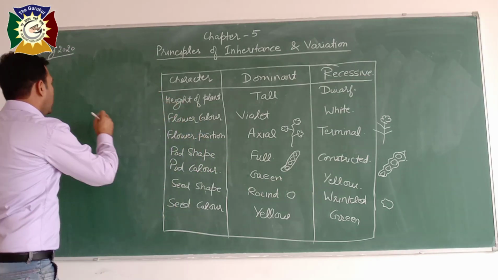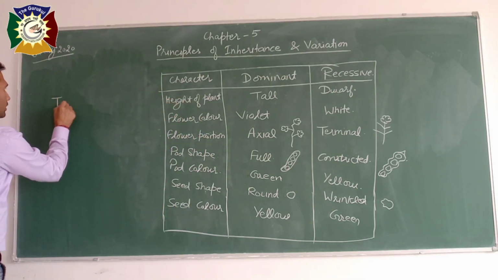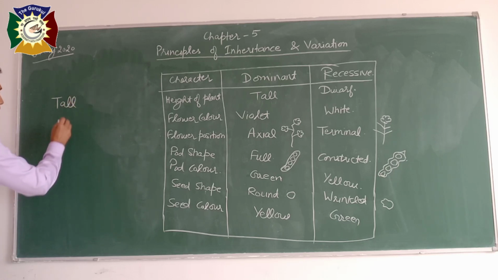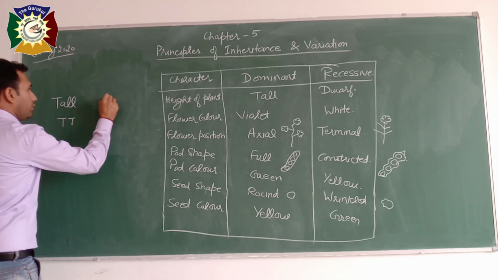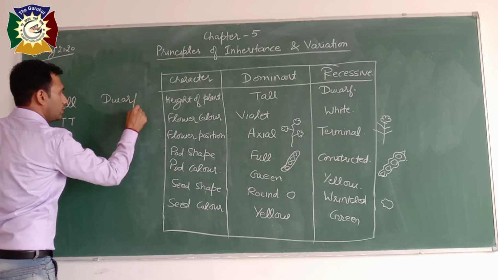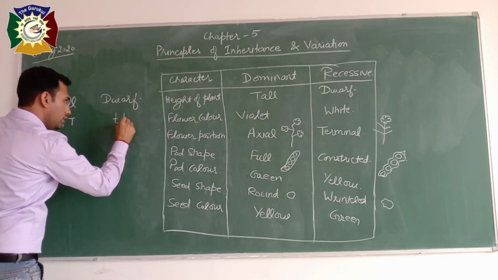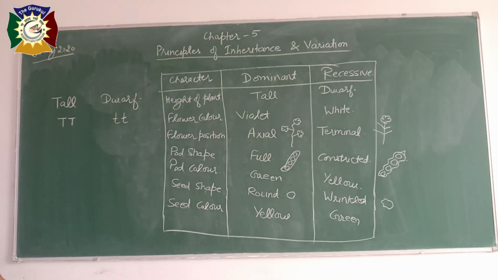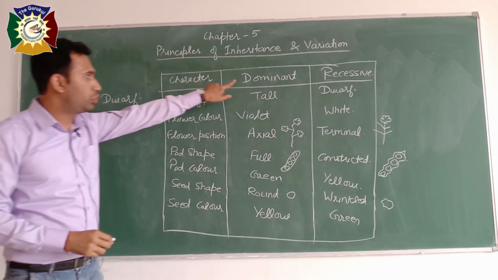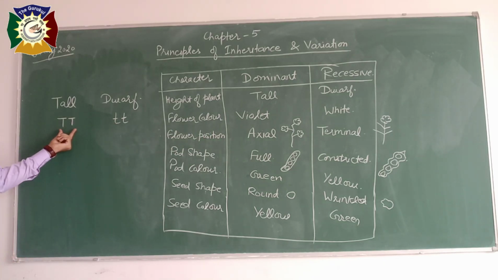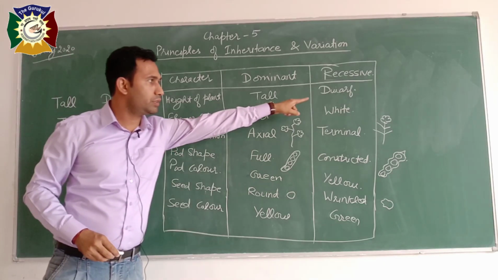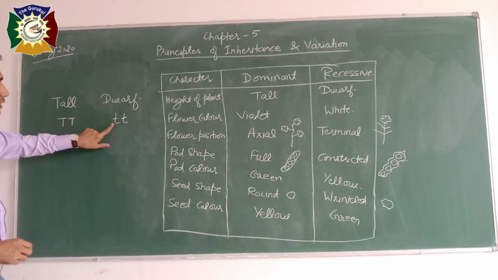For example, if we are writing tall, then we will write capital T, T, 2 letters for its denotation. And if we are writing dwarf, then again we will write small t, small t. So the character which is dominant will always be written in capital letters, and the character which is recessive, that is dwarf, will always be written in small letters.